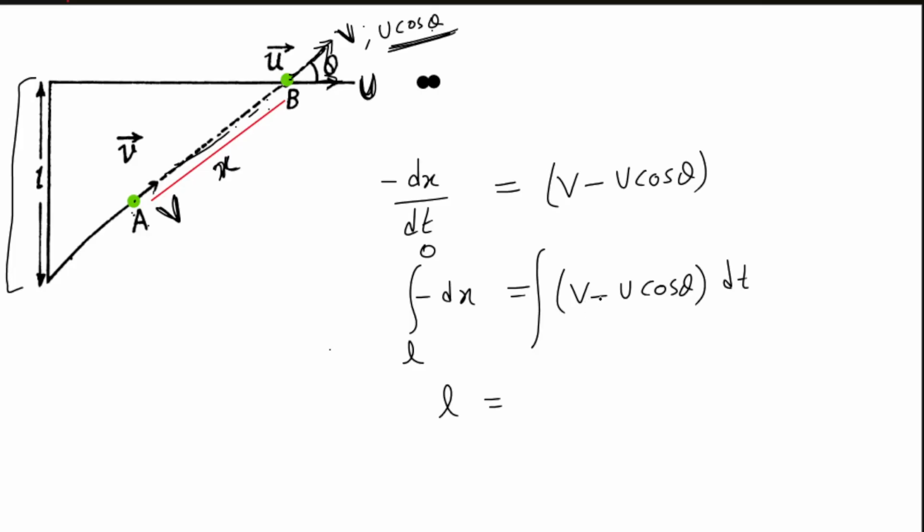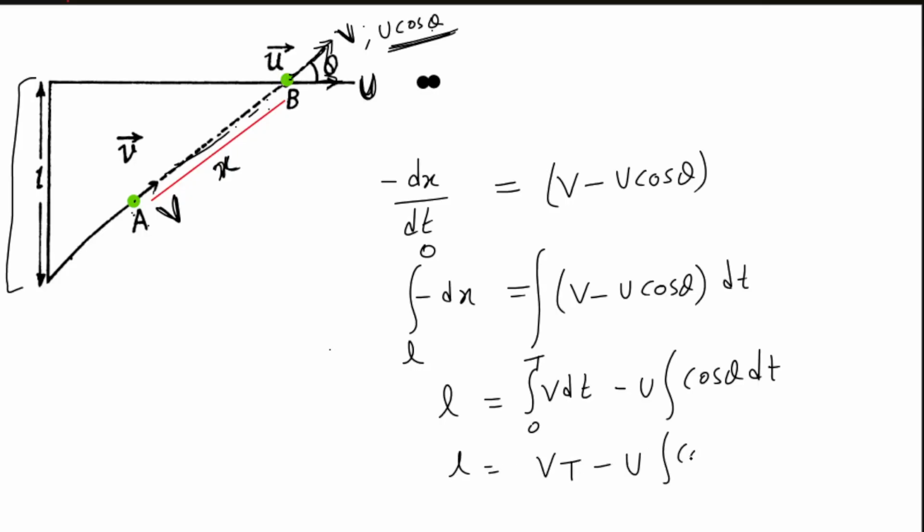So this will come as L, and v is constant, u is constant, but theta is not constant, because as A approaches B, the velocity vector of A will make a different angle with the horizontal. So theta is not constant. You can solve it like this: v dt minus u, taking it constant, cos theta dt. So we have to deal with this. Suppose it reaches in time t, so L will be equal to vt minus u cos theta dt. We cannot reach the solution, since writing theta is very complex, so we can think of writing some other equation also.